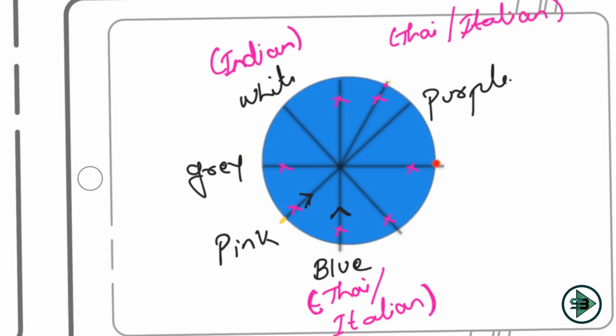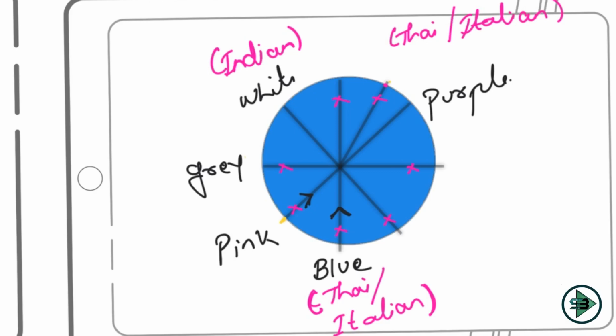Let's come here. Can I have a red here? Possibly yes, because then purple and the person sitting here will have Japanese. Can I have a red here? Check it. No, I cannot have a red here as well, because the immediate neighbors of red eat Japanese and this blue is eating Thai or Italian. So I cannot have red at this place. So the only place left for red is this.